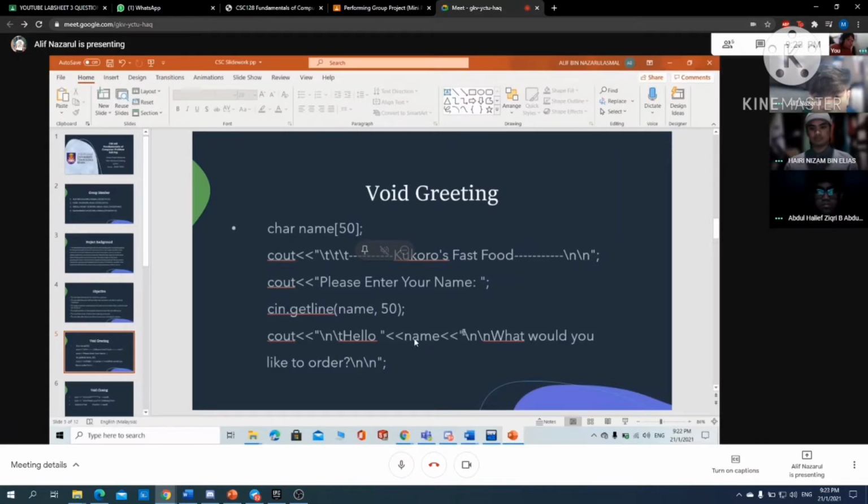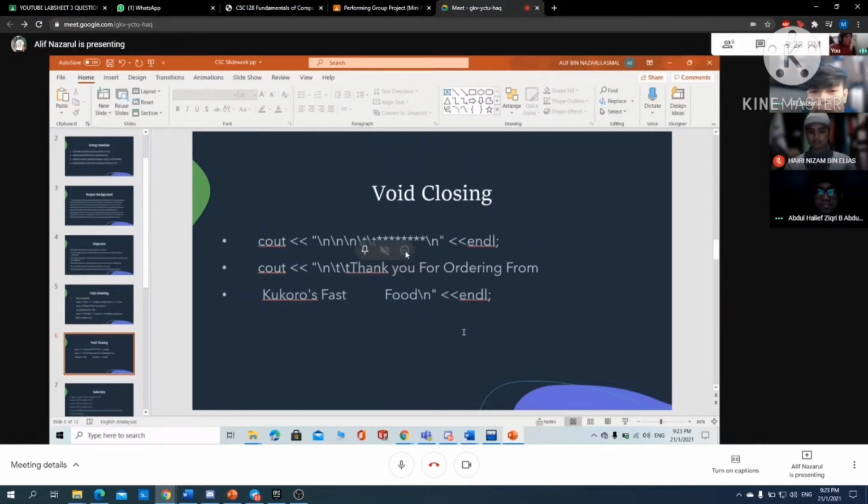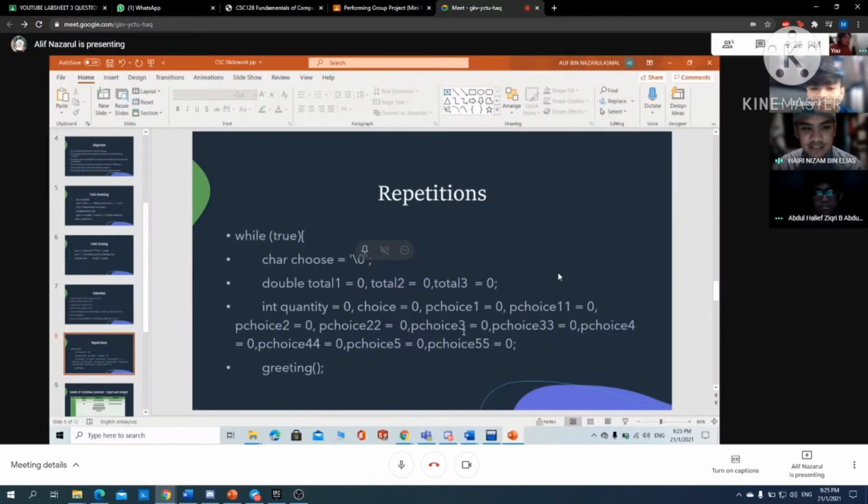For the input and output, char name has 50 characters, and then the output is Kokoro Fast Food. The second line is the output: please enter your name, then getline, and then the output is hello, and the name input. Then: what would you like to order? Void closing says thank you for ordering from Kokoro Fast Food. For repetition, these are some examples from our coding.